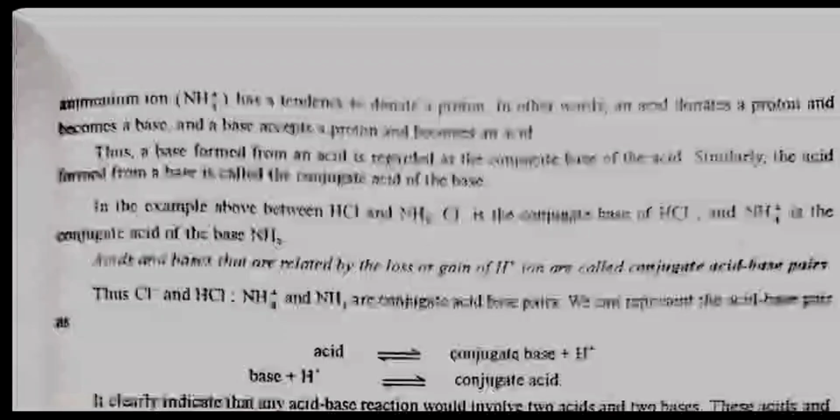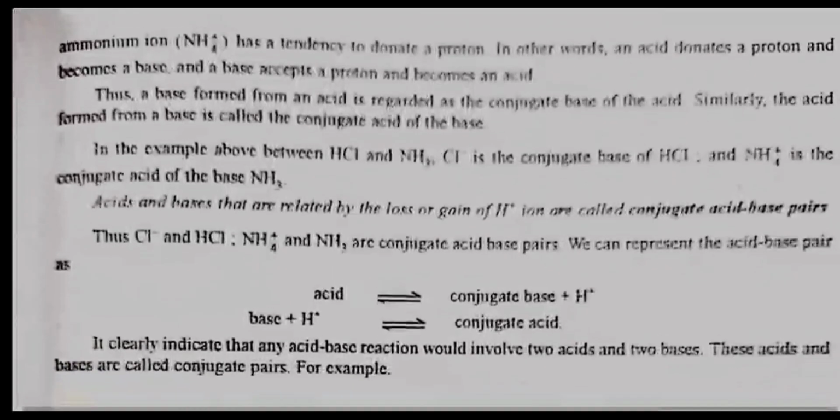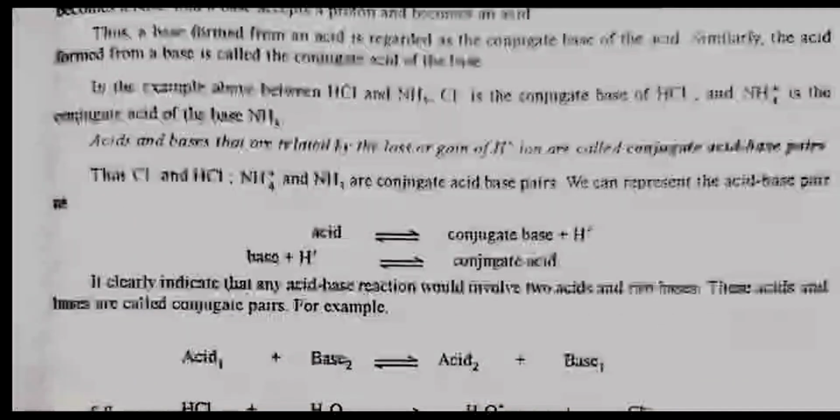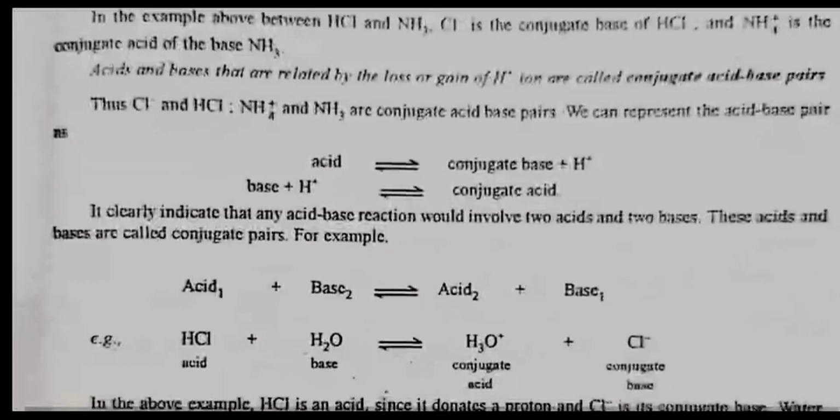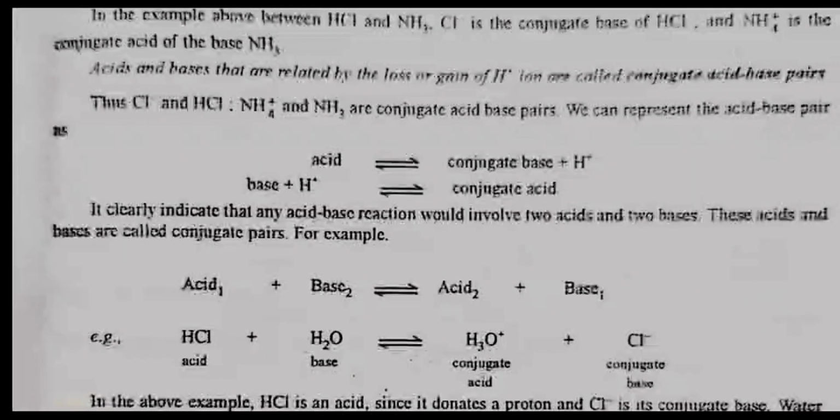In other words, an acid donates a proton and becomes a base, and a base accepts a proton and becomes an acid. Thus, a base formed from an acid is regarded as the conjugate base of the acid. Similarly, the acid formed from a base is known as the conjugate acid of the base. In the above example, of HCl and NH3, Cl negative is the conjugate base of HCl and NH4 positive is the conjugate acid of the base NH3. Acids and bases that are related by the loss or gain of H positive ion are known as conjugate acid-base pairs. The Cl negative and HCl, NH4 positive and NH3 are conjugate acid-base pairs.